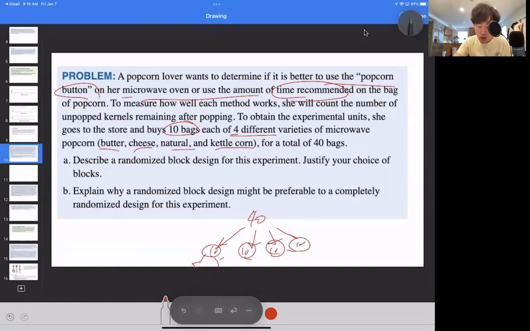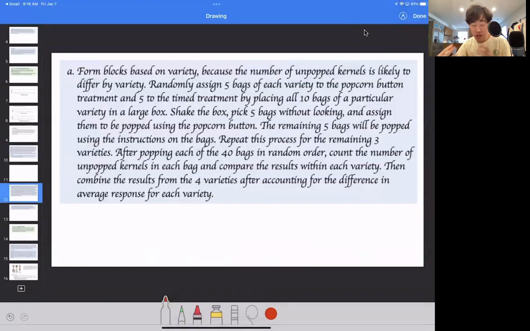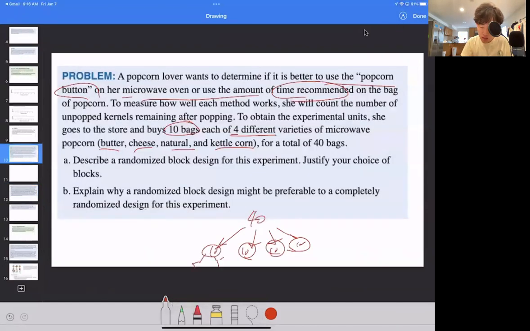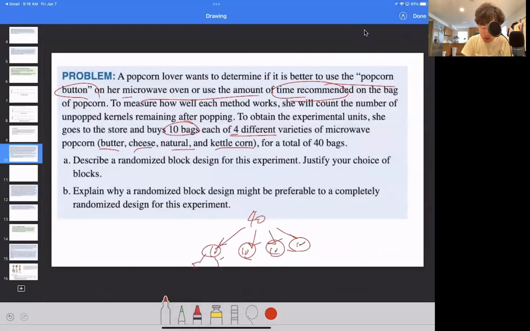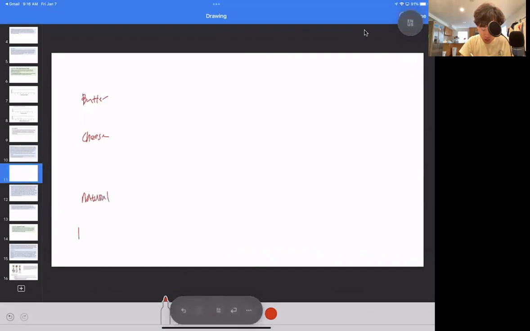So if I want to describe a randomized block design for this experiment, here's how I would do it. I'm going to just give you the answer. Form blocks based on variety. So we have these 4 things: butter, cheese, then we have natural, and kettle corn. So then what we're going to do is assign, obviously randomly, 5 into each of those categories. So 5 butter into microwave setting, 5 butter popcorn into the time recommended settings, and then we'll just get the